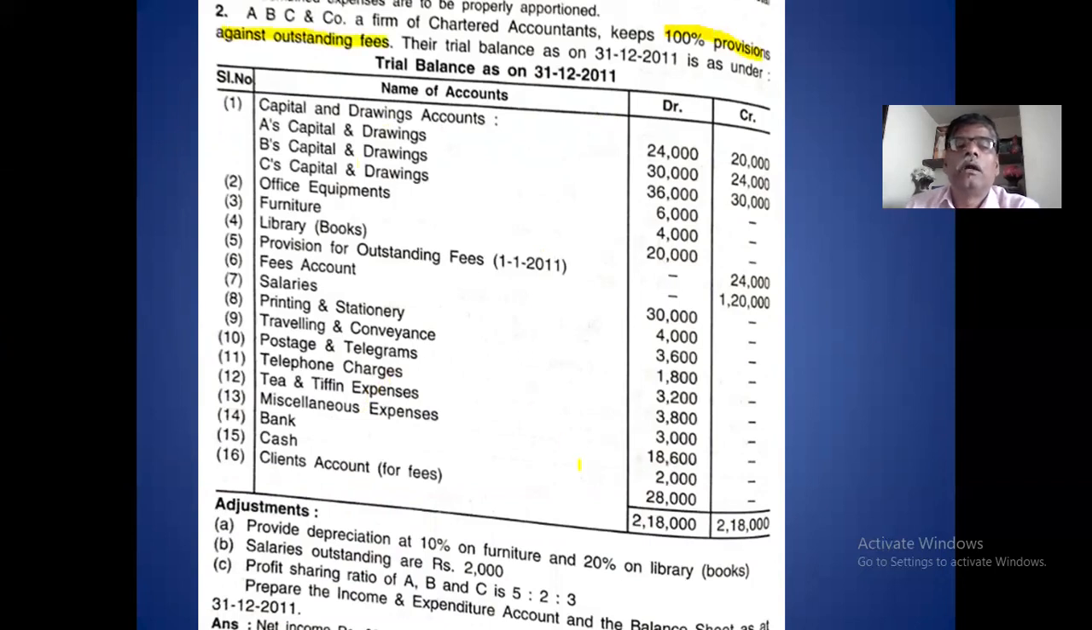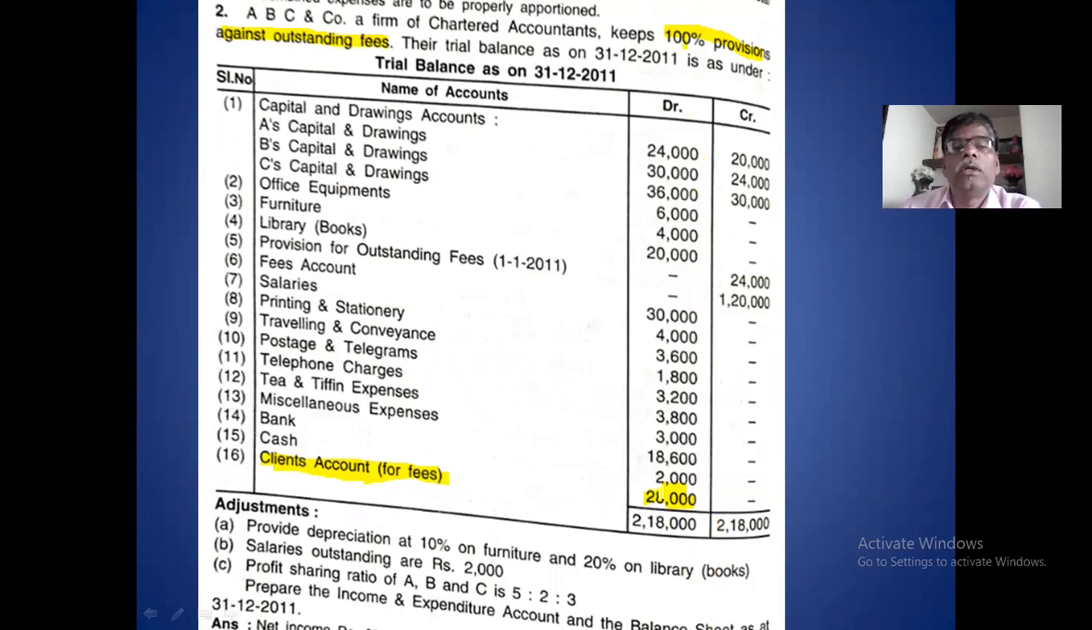This is the point. That means the 100% provision, first you take in the income and expenditure account debit side. This is the client fees account, which means debtors. This amount goes to the balance sheet asset side, no doubt. And there is doubt of collecting this 28,000, so you have to make provision. If you make the provision, that provision comes in the P&L account debit side. 100%, 28,000 first you have to take as provision.